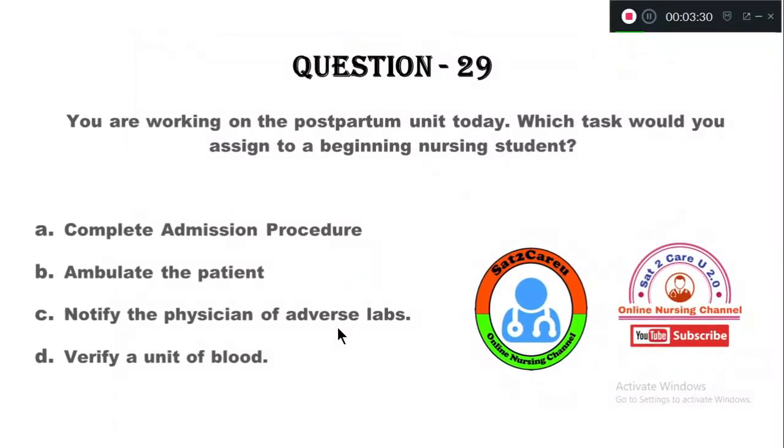Question number 29. You are working on the postpartum unit today. Which task would you assign to a beginning nursing student? To a beginning nursing student in the postpartum ward, what duty will you assign? Option A, complete admission procedure. B, ambulate the patient. Option C, notify the physician of adverse labs. Option D, verify a unit of blood. For a new nursing student, you need to allot ambulating the patient. That kind of care you can allot.